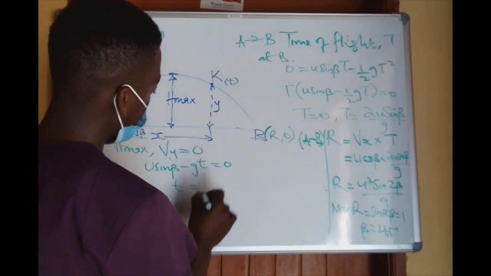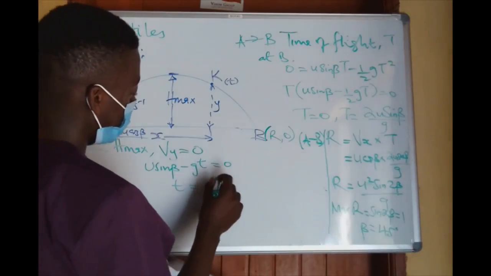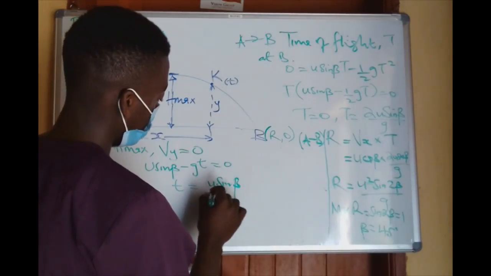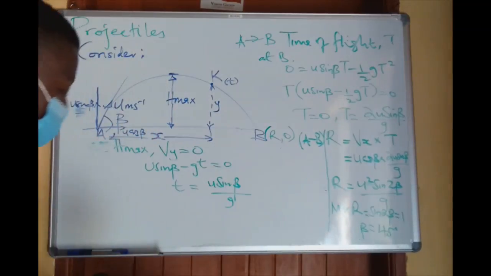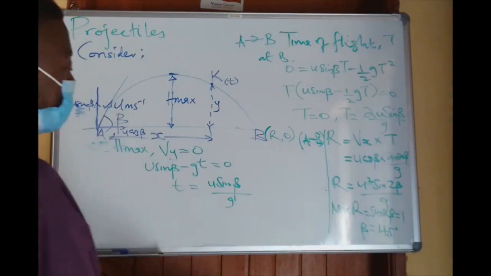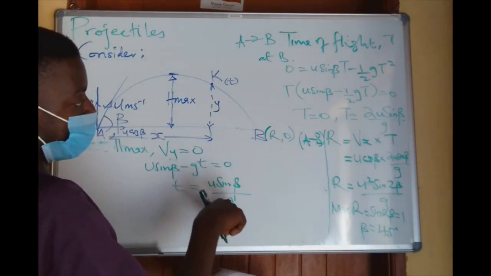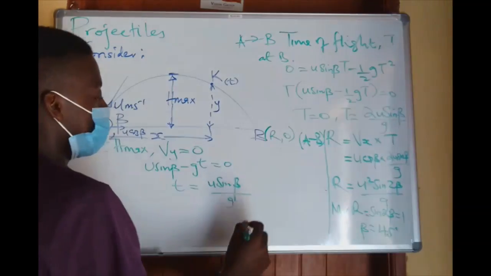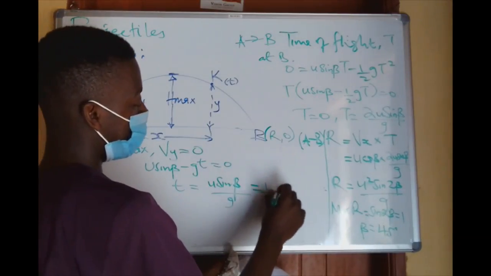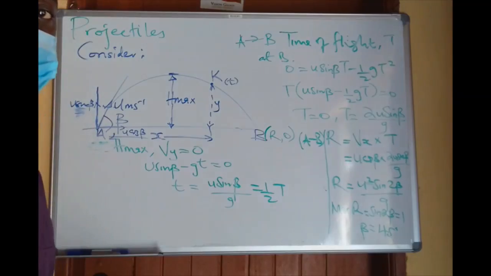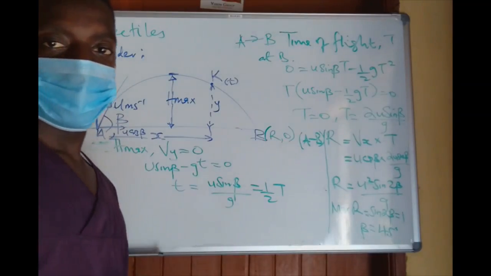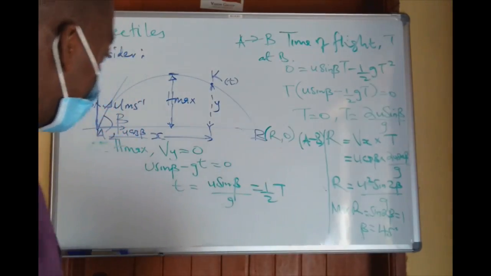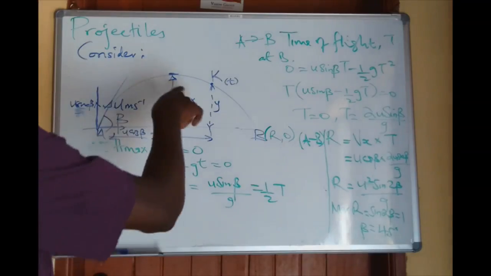It means the time it takes to reach that maximum height is u sine beta over g. And if you look at this closely, it is half of the time it takes to cover the whole distance A to B. You get it? That is the time it takes to reach the maximum height.